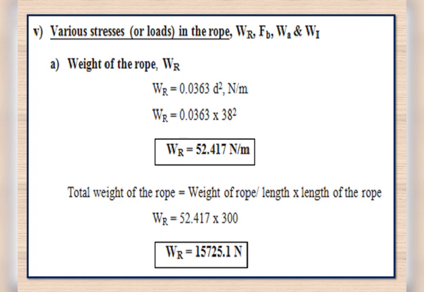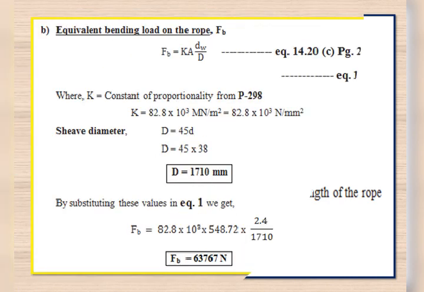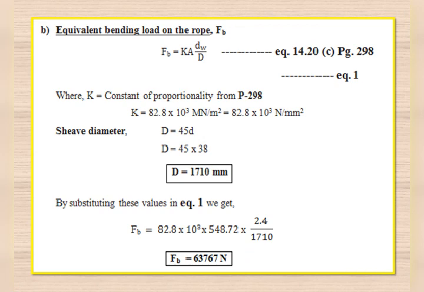So the total weight of the rope, considering the total length of the rope that is required. In the problem, he has given the length of the rope as 300. By substituting that value, total weight of the rope is equal to weight of the rope per length, that is 52.417 into 300. So meter gets cancelled, and we are getting the weight on the rope as 15,725.1 Newton.